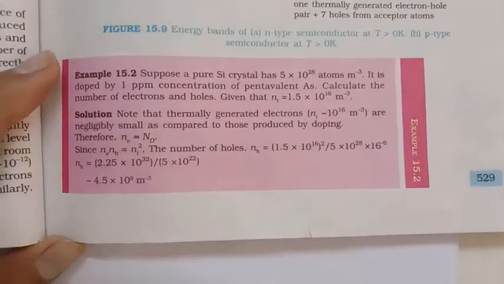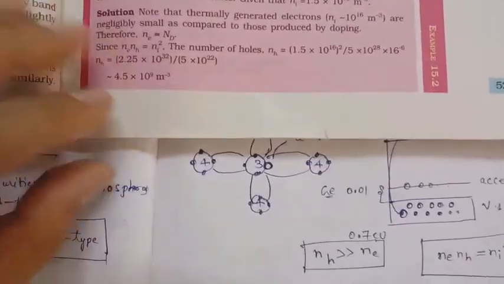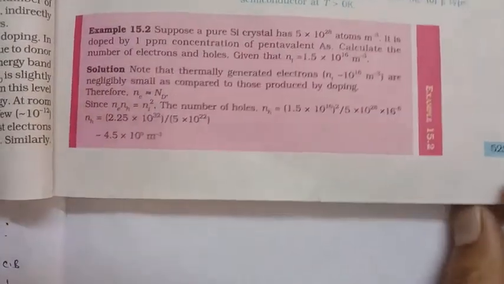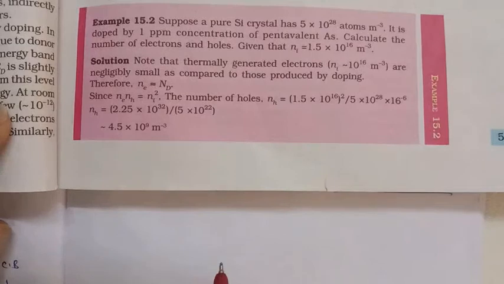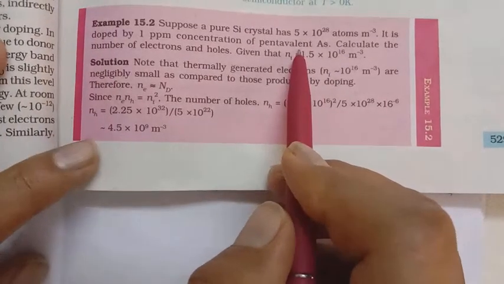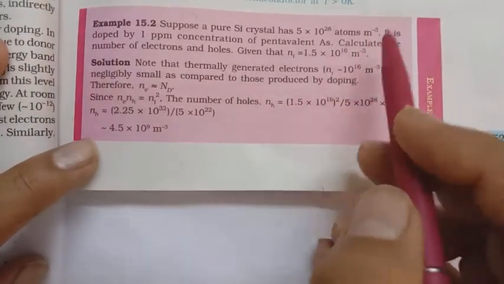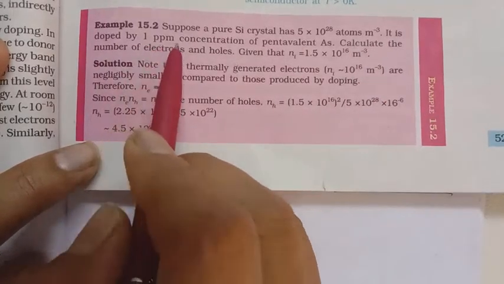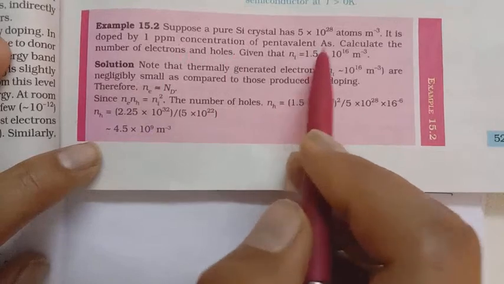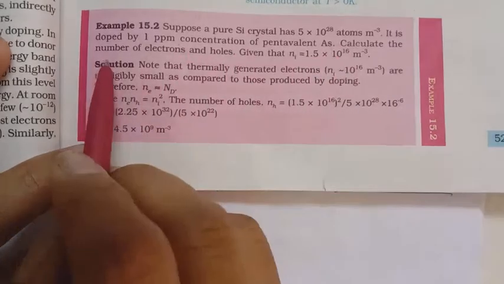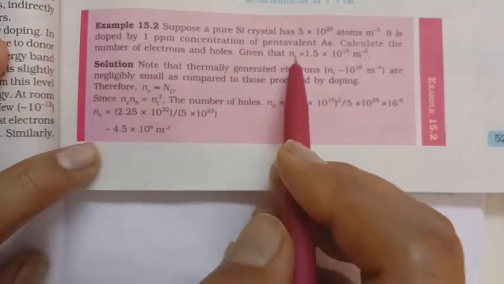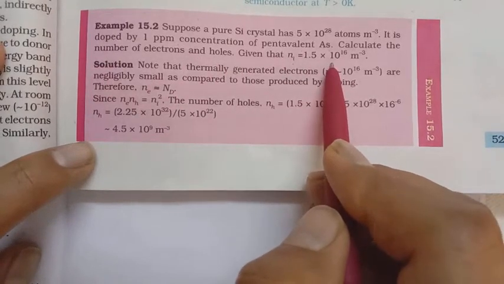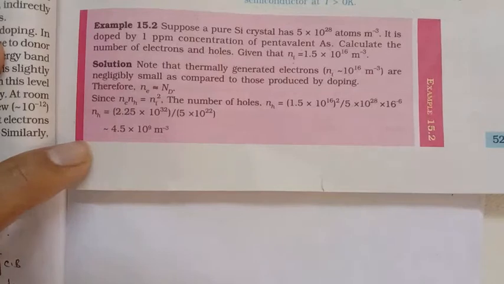So, next problem. Suppose a pure silicon crystal has 5 into 10 to the power of 28 atoms per meter cube. It is doped by 1 part per million concentration of pentavalent arsenic. Calculate the number of electrons and holes, given that the intrinsic carrier concentration is 1.5 into 10 to the power of 6 per meter cube.